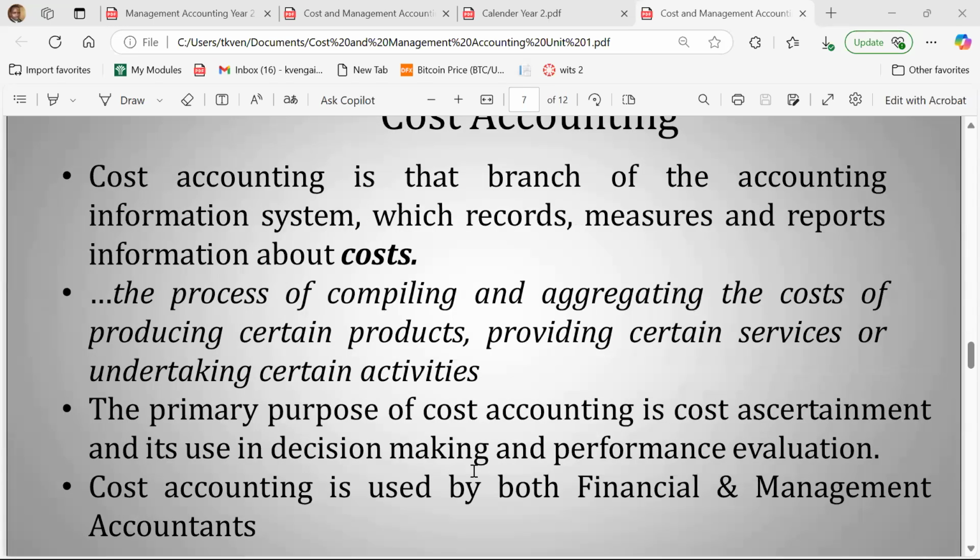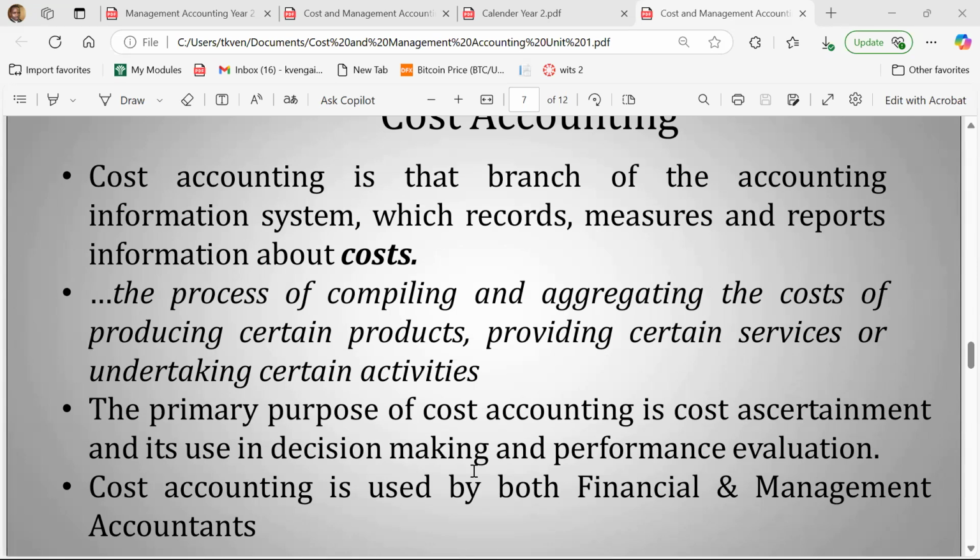So for those of you that are doing, remember I said we've got 3 classes. For those of you that are doing cost accounting and those that are doing cost and management accounting, we are going to have separate lessons. I just combined you today because it's an introduction, more or less everything is the same. But when you're dealing with cost accounting, which like I said, it's a branch of management accounting. It's part of management accounting.